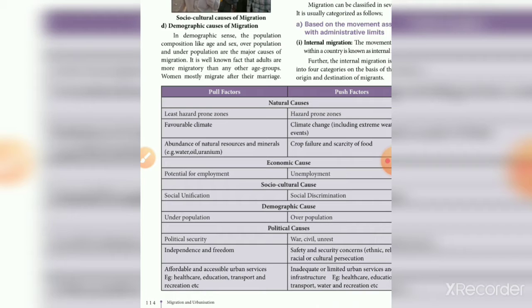These five causes differentiate the pull factor and the push factor, which we discuss in this table.